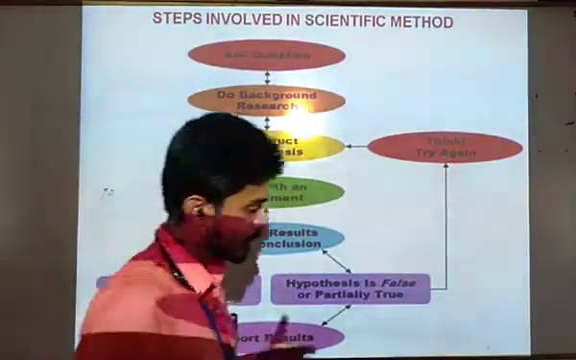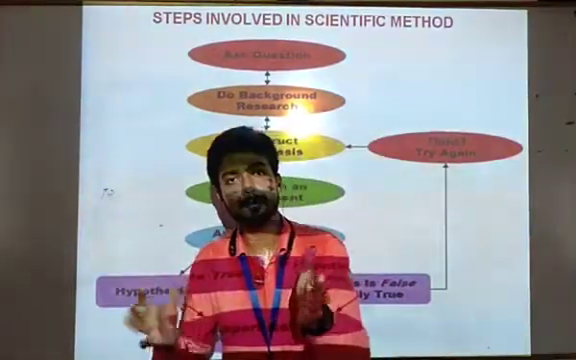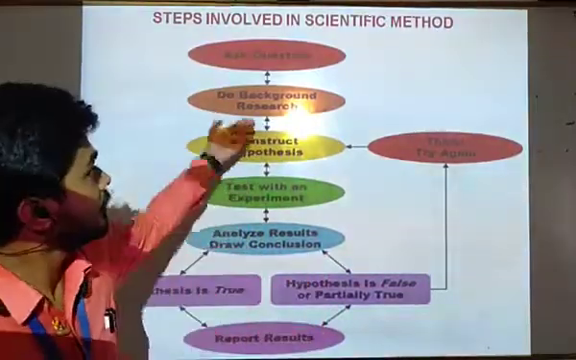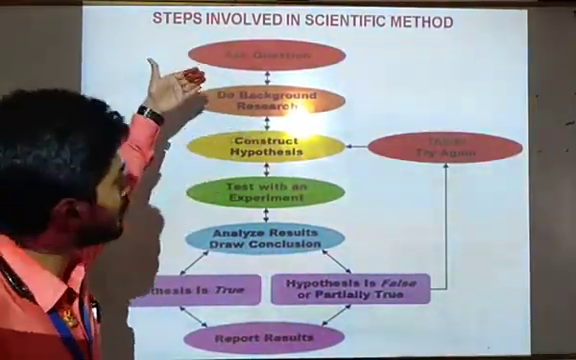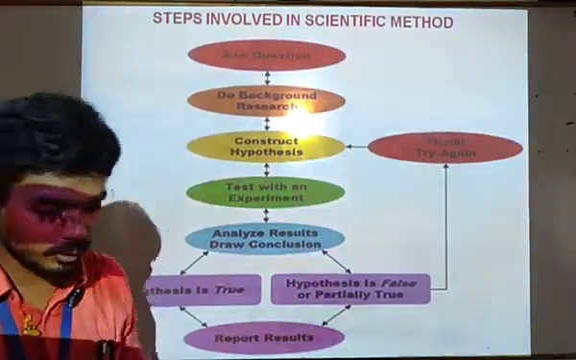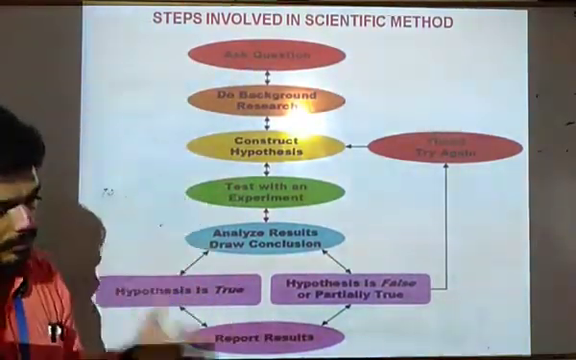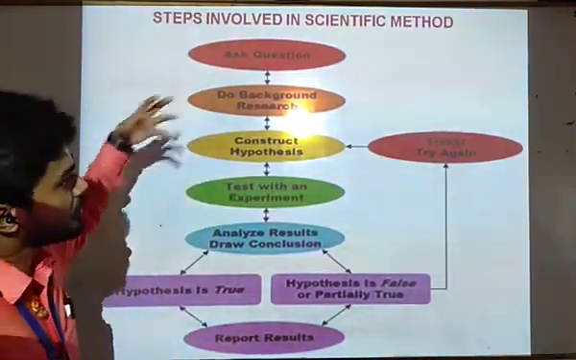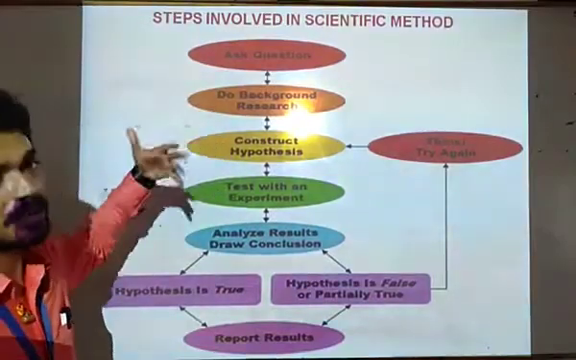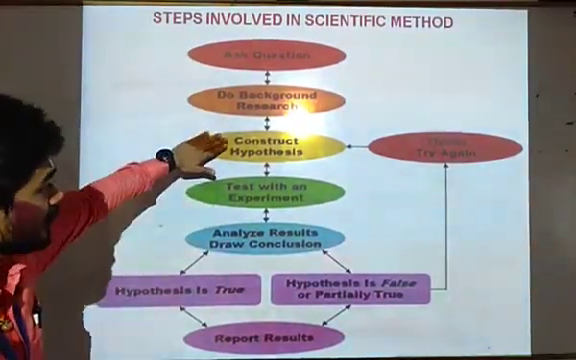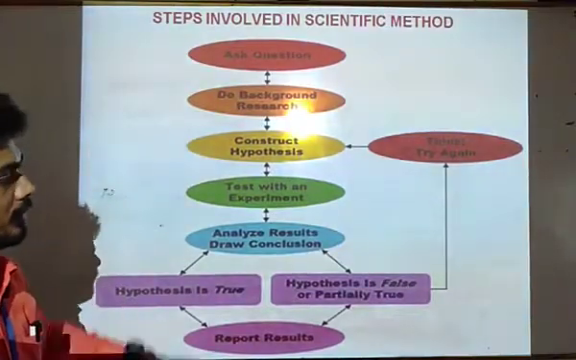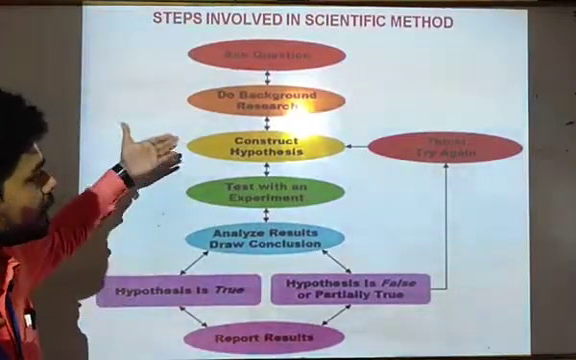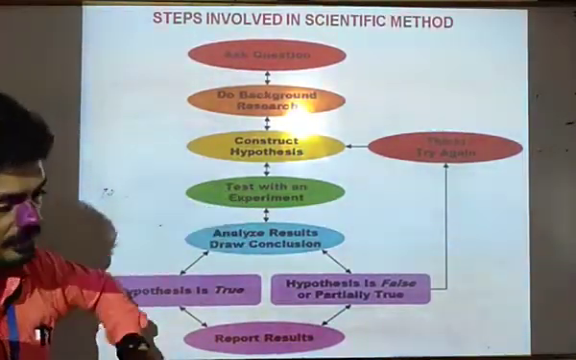After this question arises in our mind, that why this phenomenon is happening, then we start the background research. We try to see before this day, in previous times, which types of research there are. Next, construct a hypothesis. Then we create some concept, some hypothesis about that phenomenon. After that, test with an experiment.